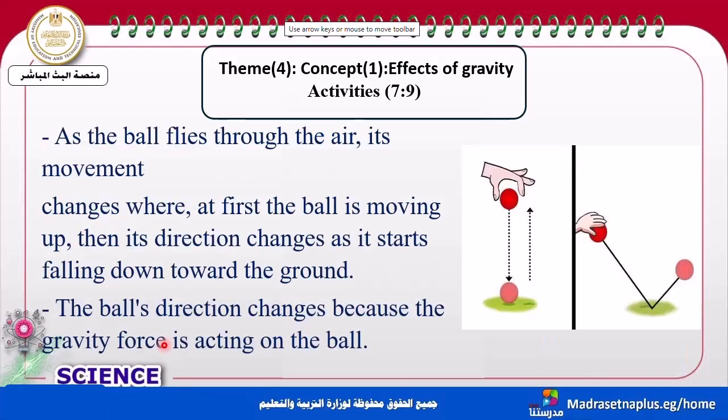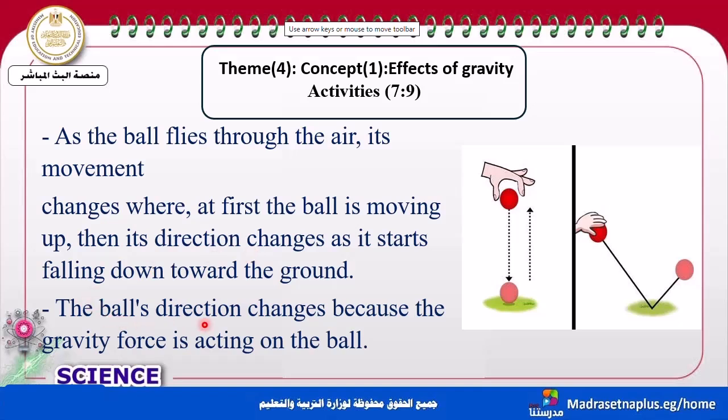Also, my dear students, as the ball flies through the air, its movement changes. First the ball is moving up, then its direction changes as it starts to fall down to the ground.